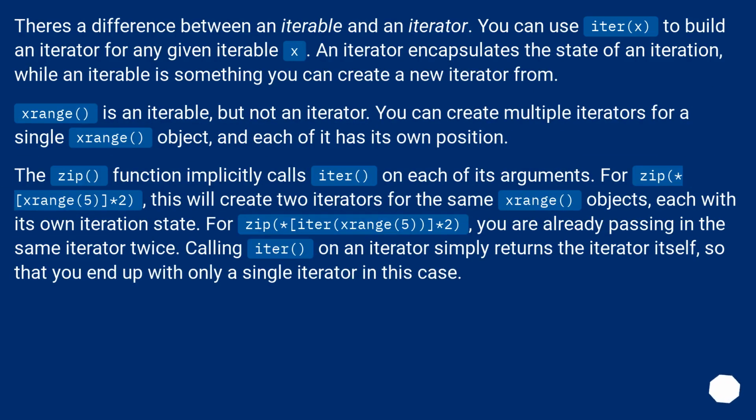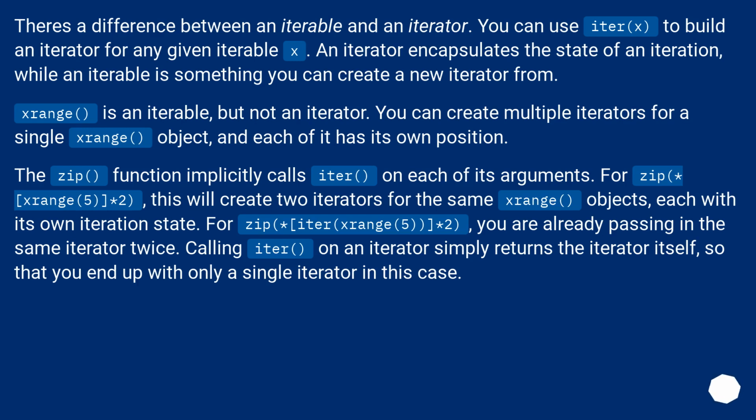There is a difference between an iterable and an iterator. You can use iter(x) to build an iterator for any given iterable x. An iterator encapsulates the state of an iteration, while an iterable is something you can create a new iterator from. xrange is an iterable, but not an iterator. You can create multiple iterators for a single xrange object, and each of them has its own position.